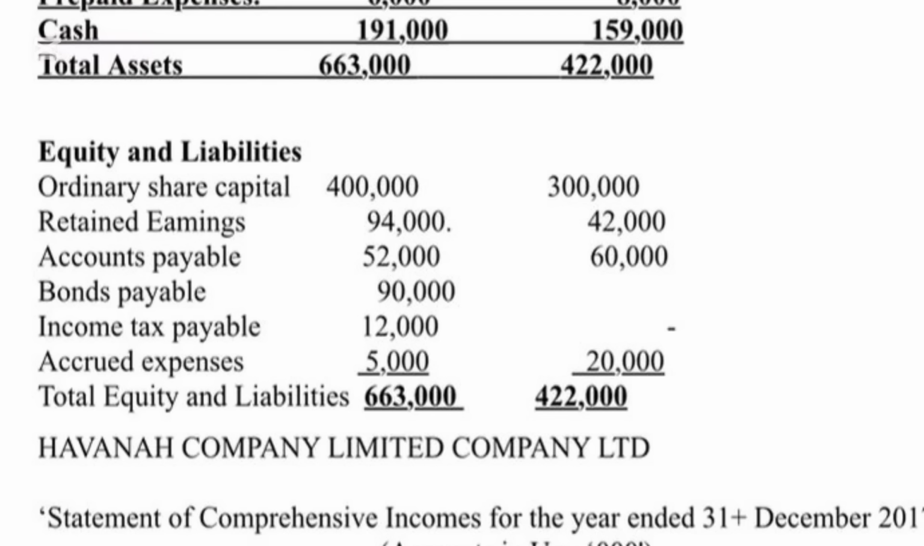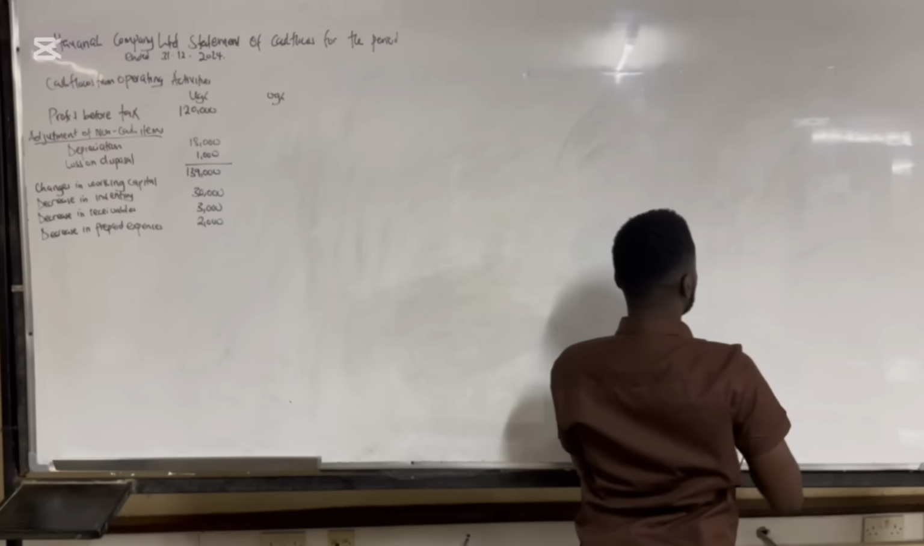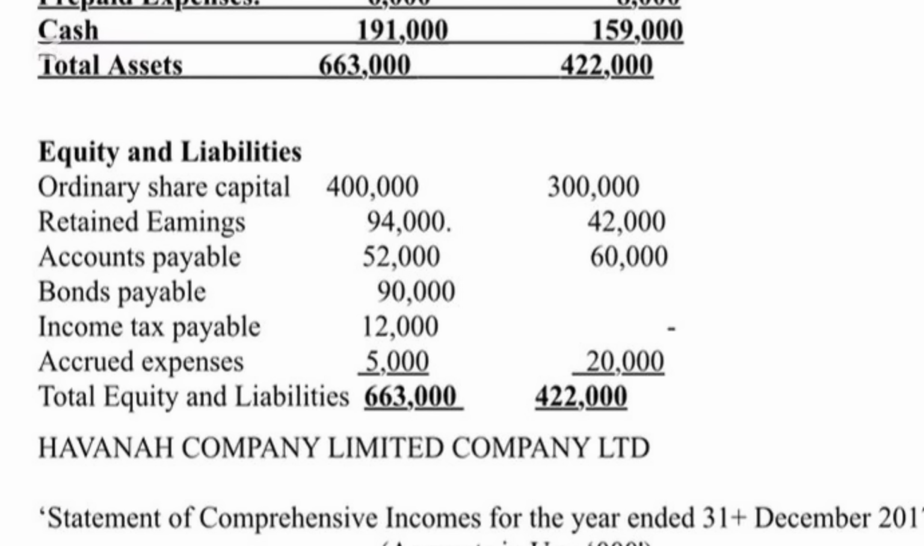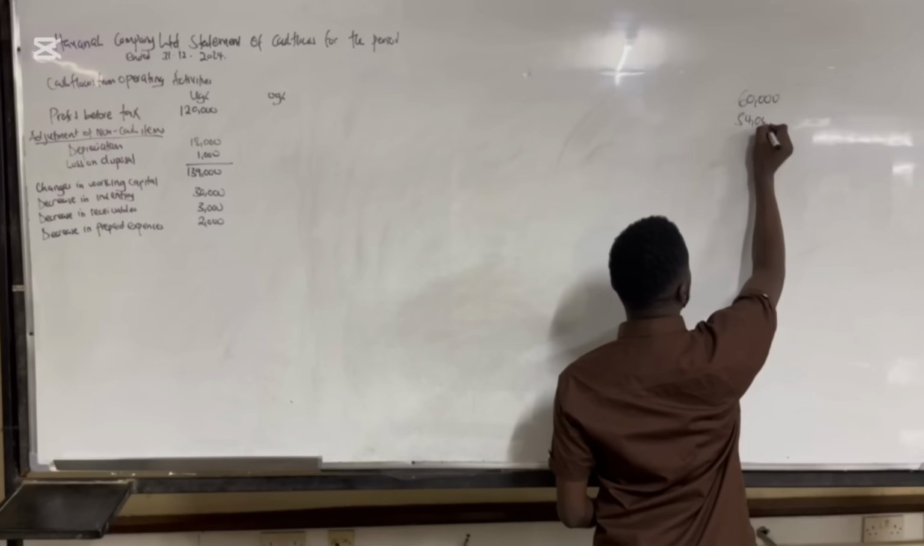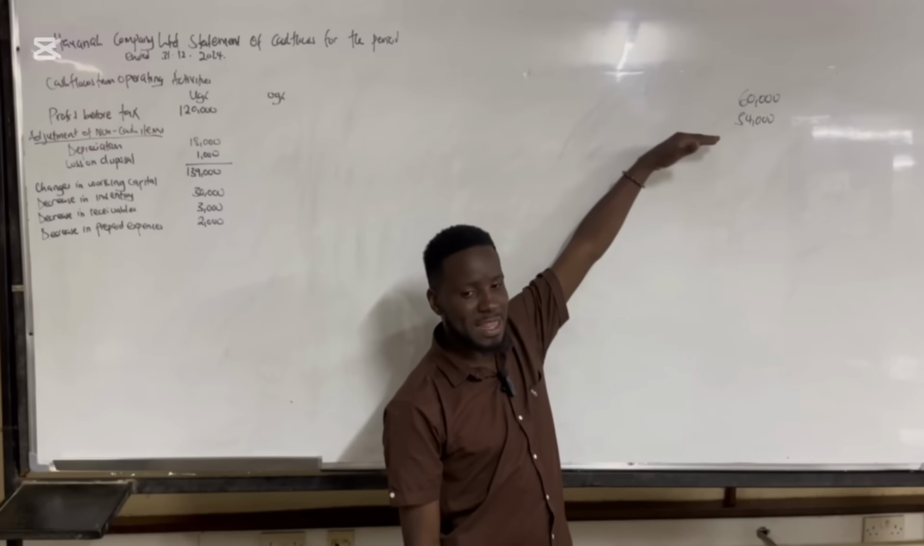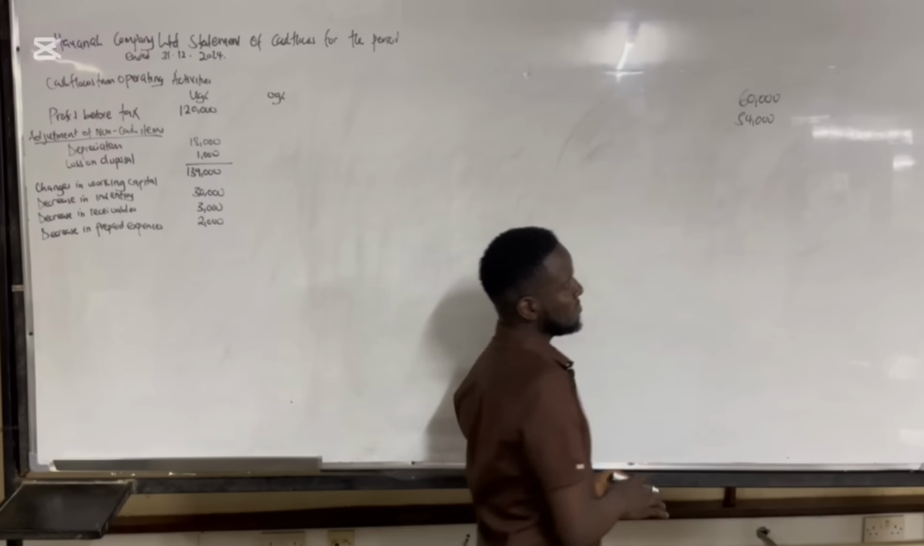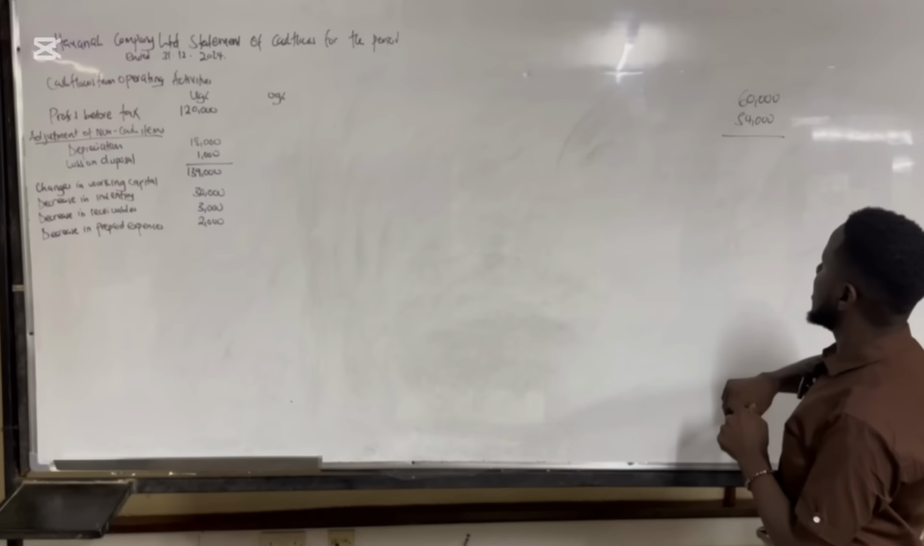Then they are telling us that if you look at the accounts payable under liabilities and equity, accounts payable was 60,000. Now in 2023 they were demanding 60,000 from us, but in 2024 they're demanding 52,000. So if they're demanding 60,000 and now they're demanding 52,000, this is a reduction in the accounts payable.